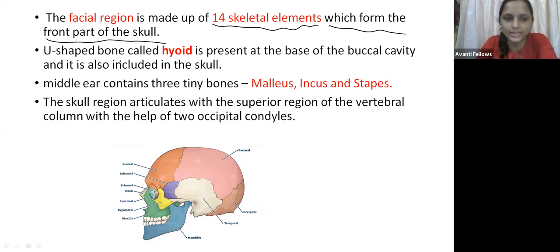Let us see the U-shaped bone which is present near the buccal cavity. It is called the hyoid bone. Guys, the hyoid bone is present at the base of the buccal cavity. Including this, there are 22 bones present. Okay.